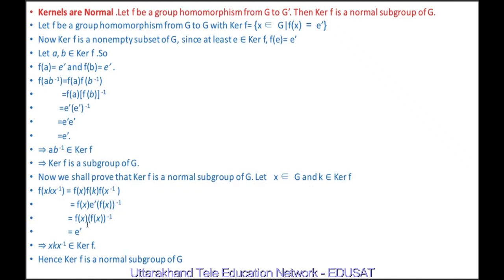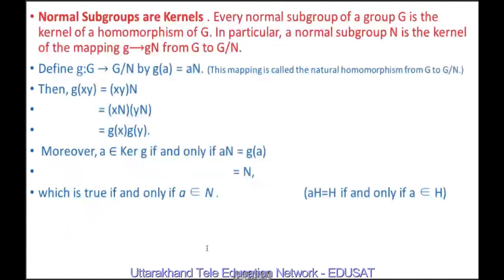And this is equal to F of X, F of X inverse, which is E dash. It means X K X inverse belongs to the kernel of F because the image of X K X inverse under F is E dash. Hence, the kernel of F is a normal subgroup of G.